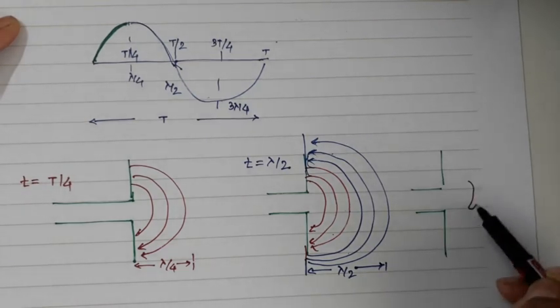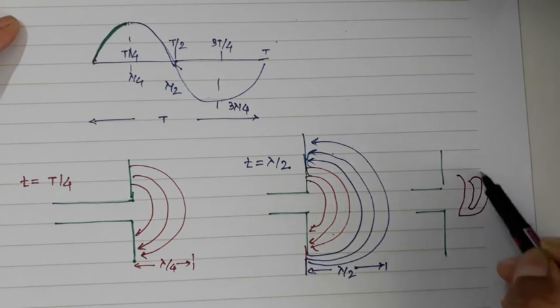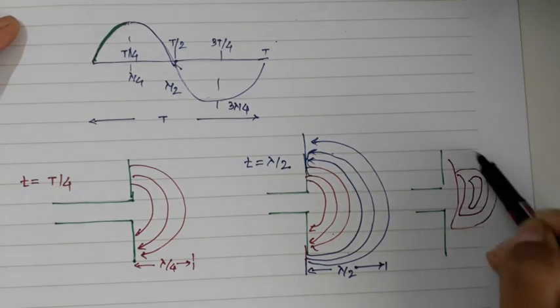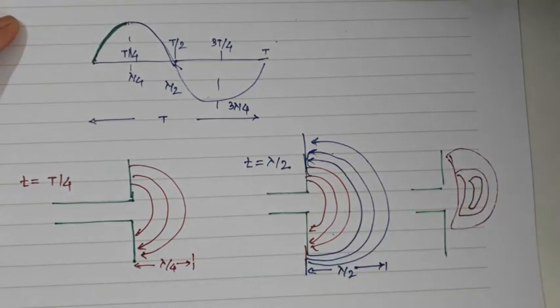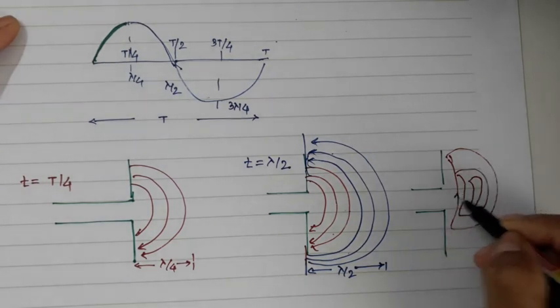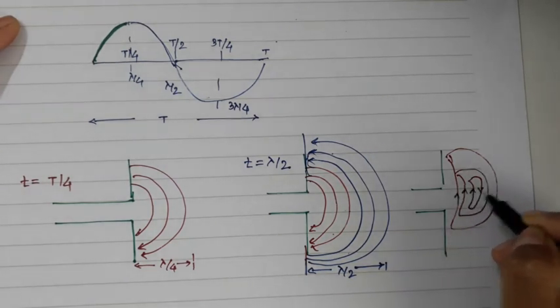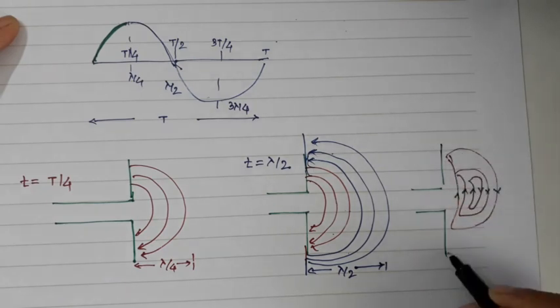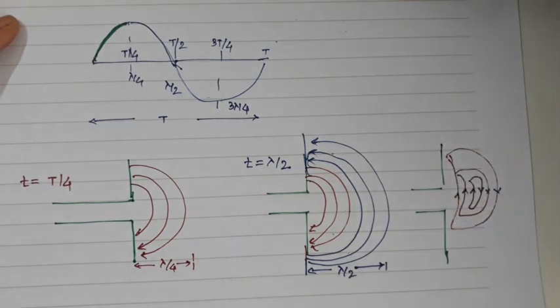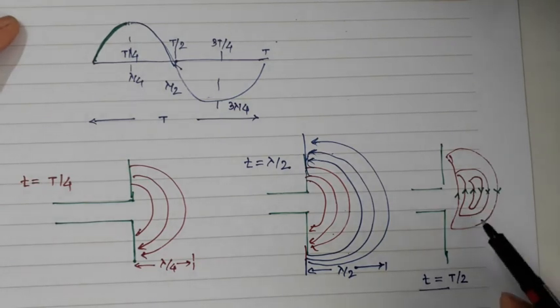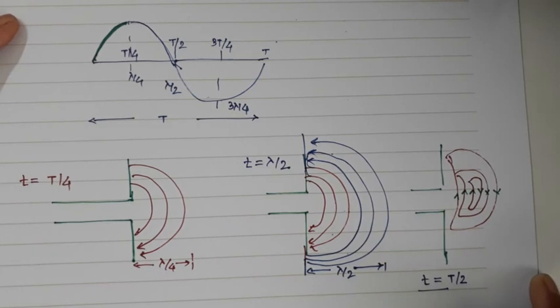Here they will combine like this, and then like this, and you can see the directions here, here and like this. So this is how the detachment takes place. At t equal to T by 2, you get the detachment from the antenna, and the waves get radiated into free space. So this is how your dipole radiates. We'll stop here. Thank you.